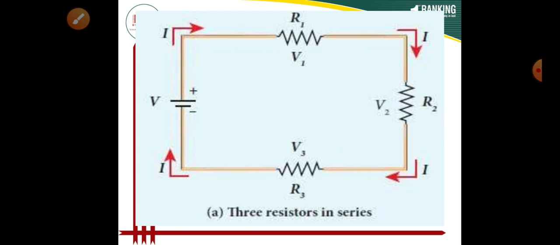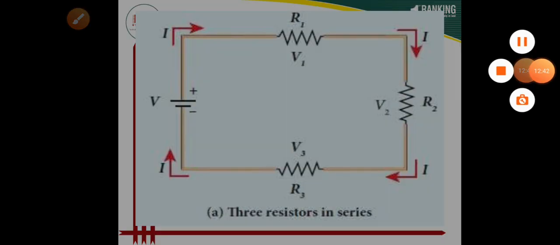That means if I add the three individual resistance magnitudes, then only I can get the equivalent resistance value when the resistances are connected in series.